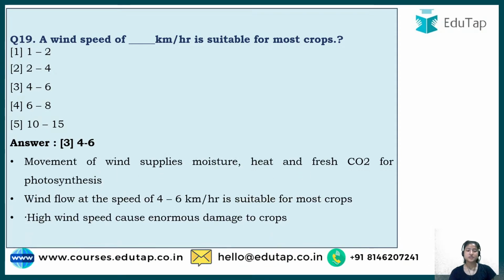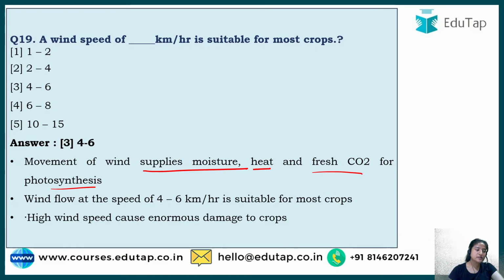Okay, and the explanation. Why do we need wind, what is the importance of wind? Because it supplies moisture. Moisture is present in the soil, and a plant gets moisture from the soil also. It provides heat, which is required for normal conditions, right? If we provide very cold conditions to the plant, it would not survive. So heat is required. Then fresh CO2 for photosynthesis, and the wind also provides fresh CO2 to the plant.